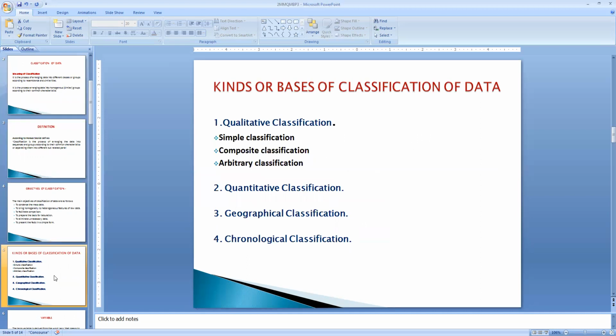Let us go on. There are four types of classification. One is qualitative, the second one is quantitative, and next are geographical and chronological classification. What do you mean by qualitative?